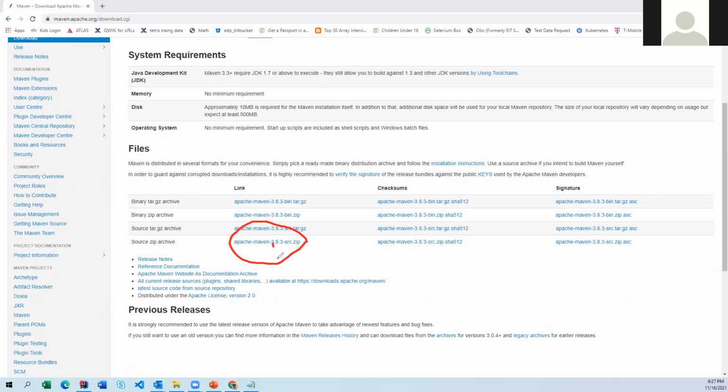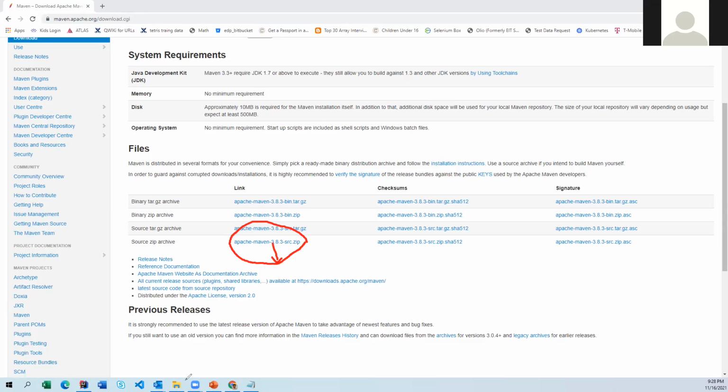So this is the latest version. You don't need to worry about the version. This is the latest version available. Apache Maven 3.8.3 zip file, source zip file. So when you download it, what happens? Here, Maven, you need not install. You just have to download it and then set the class path. When you download it, it is going to be a zip file, and you have to extract it and keep it wherever you want.